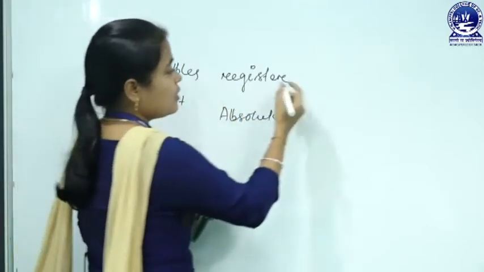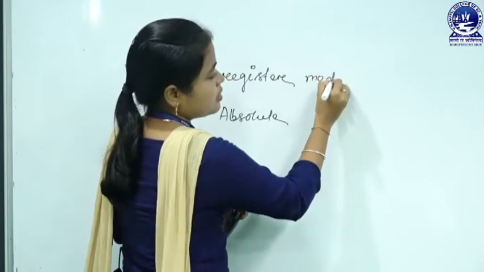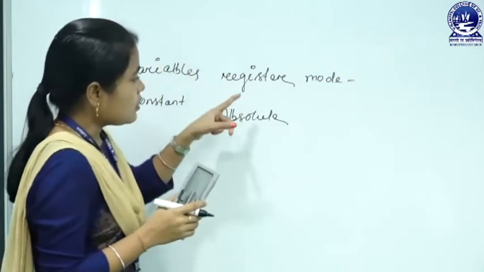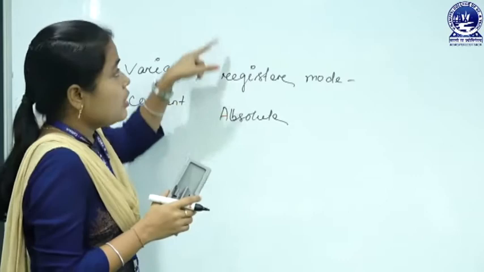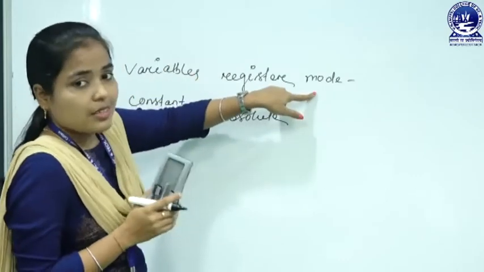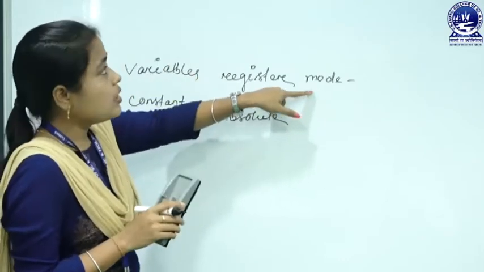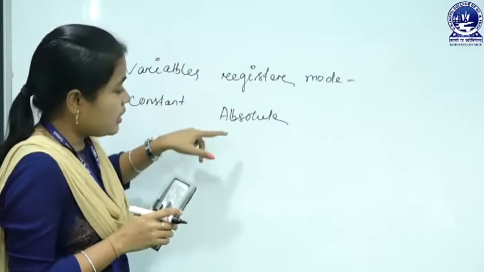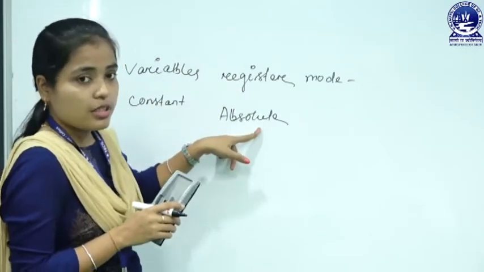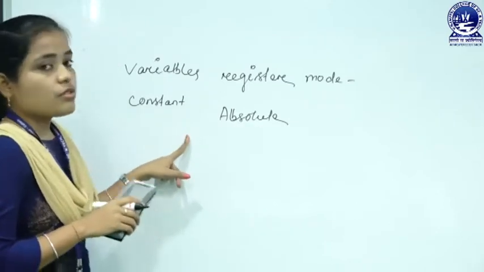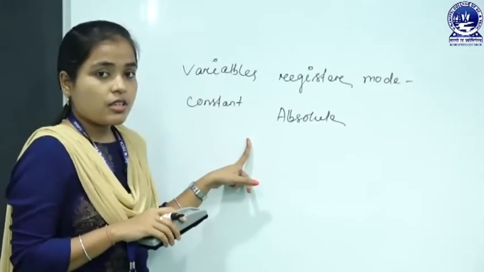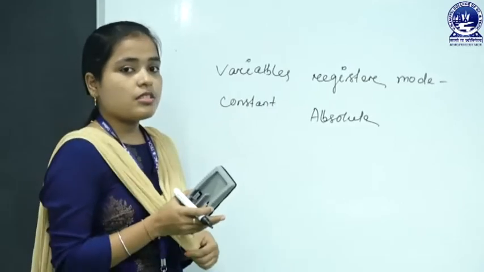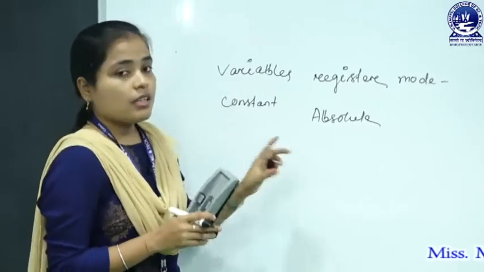What does the register mode determine? As the name suggests, in register mode the address is stored in the register. And when I talk about absolute mode, the address is stored in a memory location, and that memory location is directly given in the instruction.